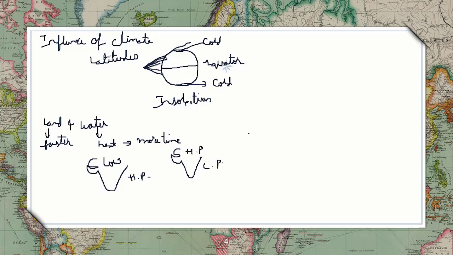This is important to understand: low pressure means high temperature at that particular area. If it is high pressure, then it will be low temperature.